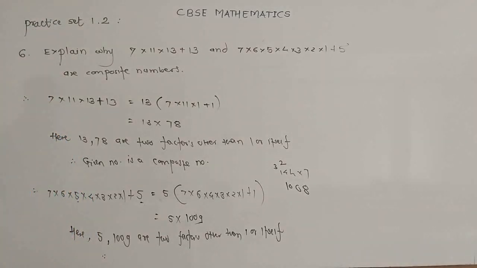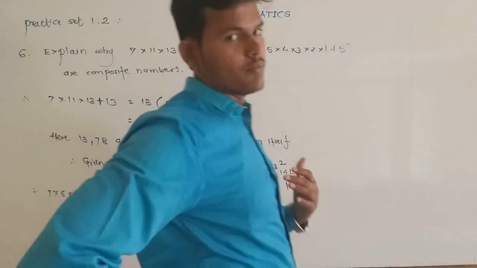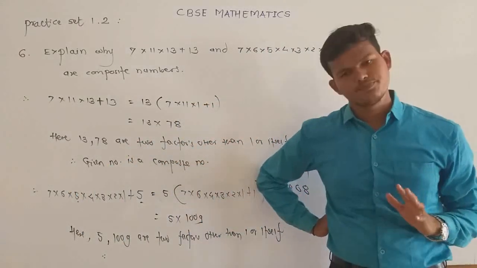So 5 and 1009 are the two factors other than 1 or itself. So the given numbers are the composite numbers.